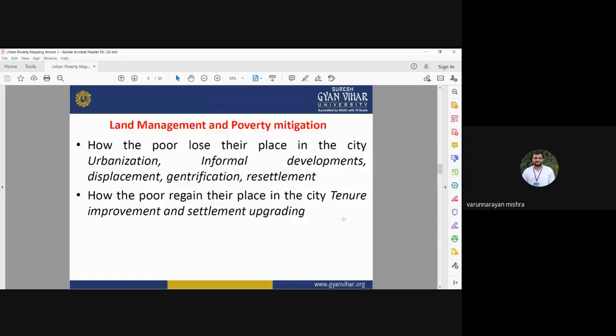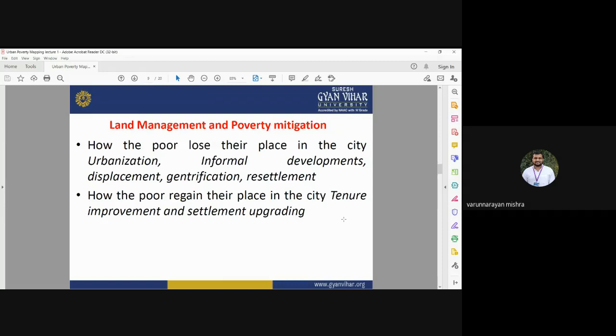So, land management and poverty mitigation. How do the poor lose their place in the city? Through urbanization, informal developments, displacement, gentrification, and resettlement. Most of the people living in the city are losing their places because of rapid urbanization, informal developments, displacements, gentrification and resettlement.